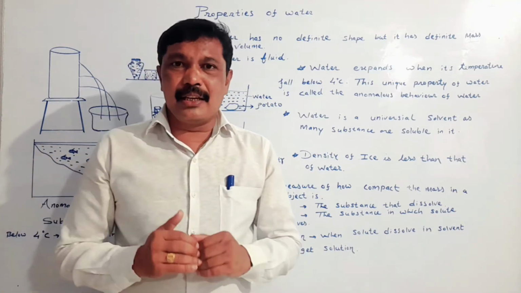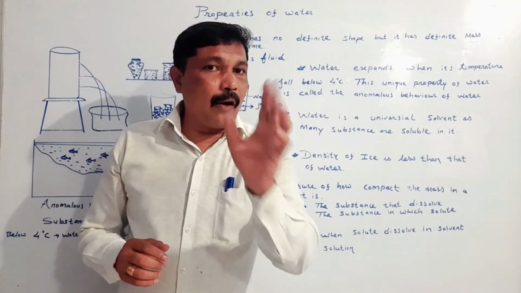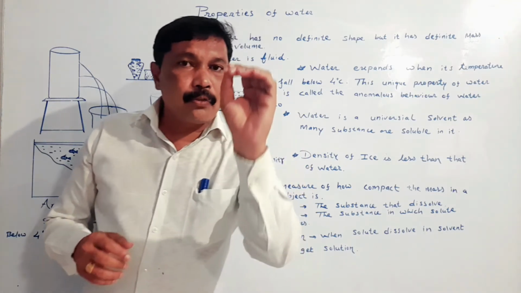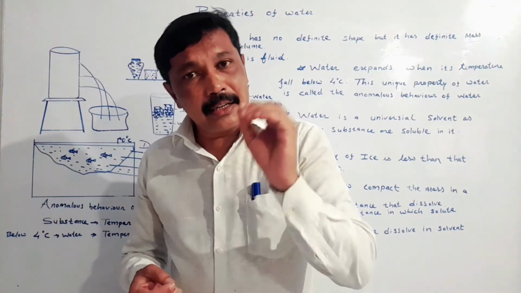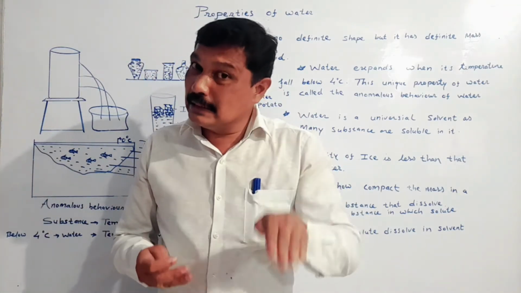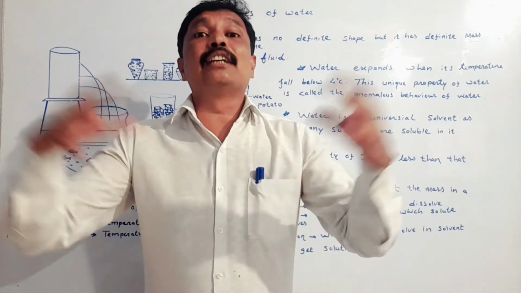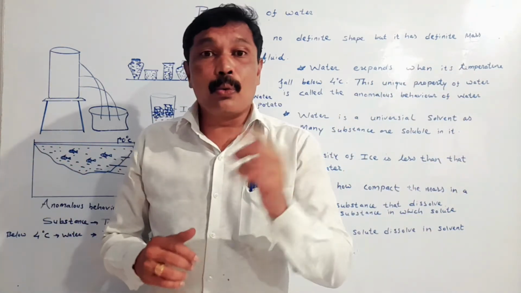And we have seen that the maximum density of water is at 4 degrees Celsius. When we reduce the temperature of water below 4 degrees Celsius, water expands instead of contracting. Due to which, what happens?